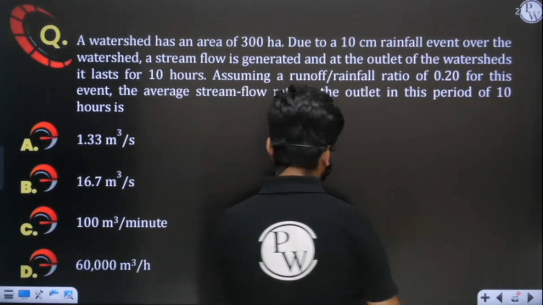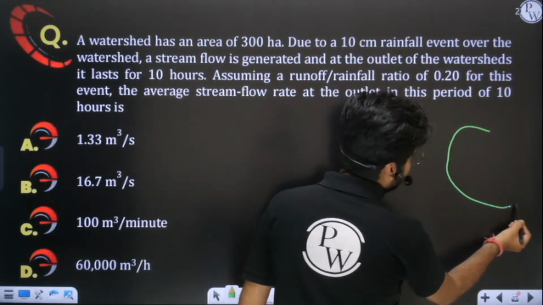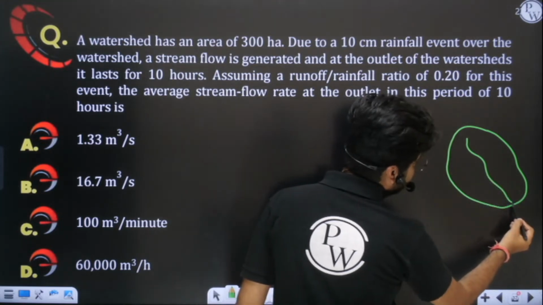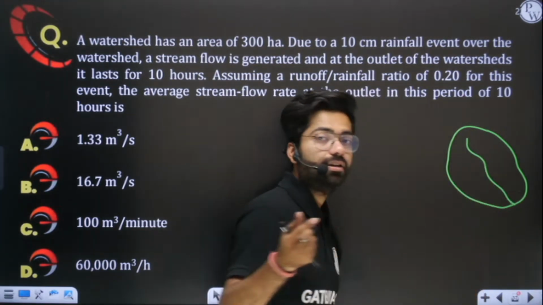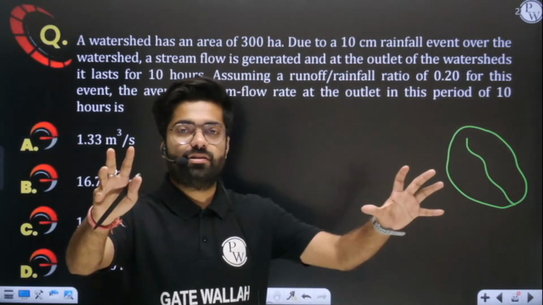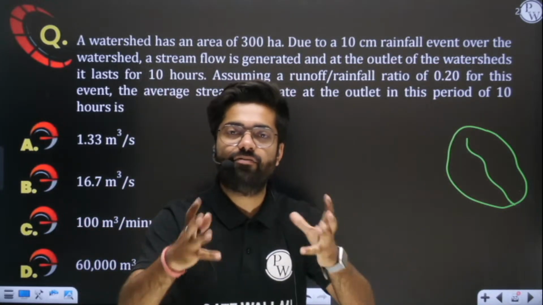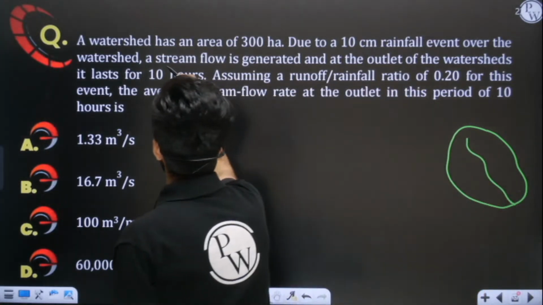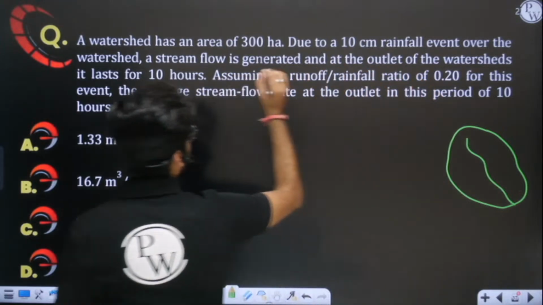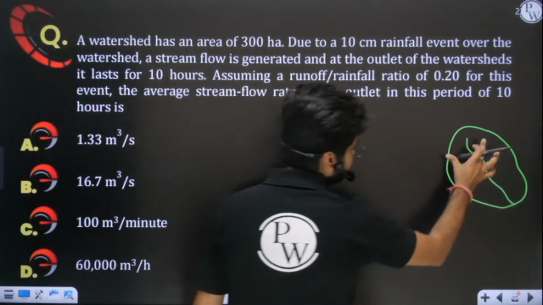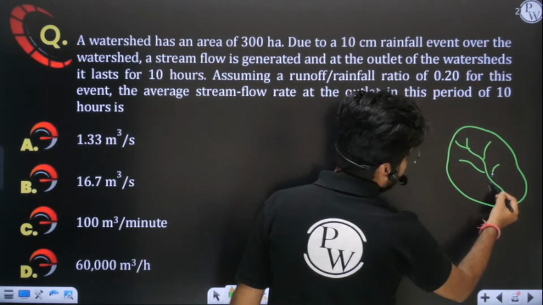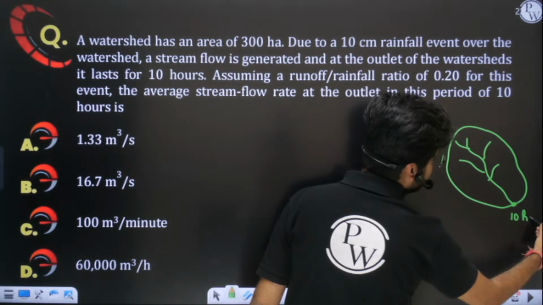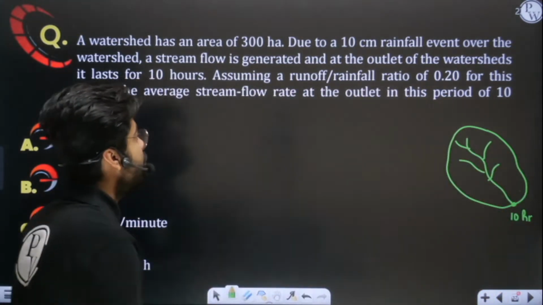In this question it is saying we have a catchment area, and in that catchment area we have a central stream, and in this central stream water is flowing after rainfall for 10 hours. Rainfall has happened, and after that water is continuously flowing in this river for 10 hours. They are saying stream flow is generated at the outlet of the watershed. This is your outlet point, and you will see that continuously for 10 hours water is flowing.